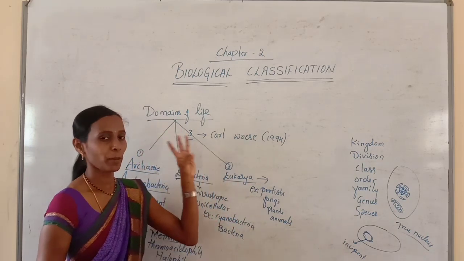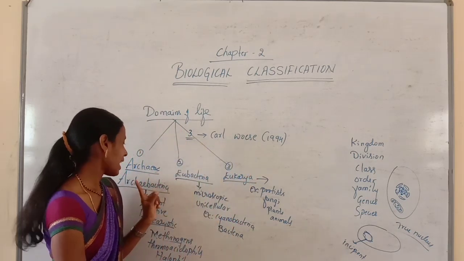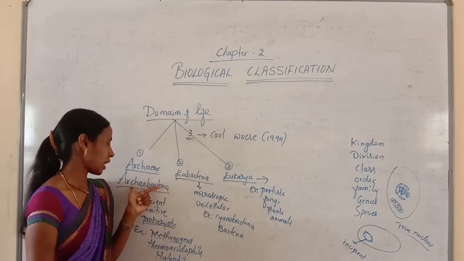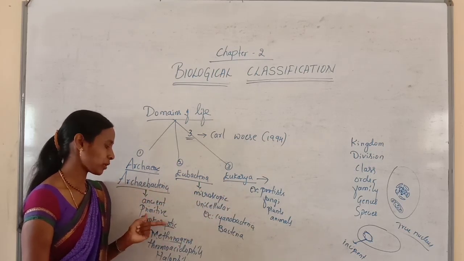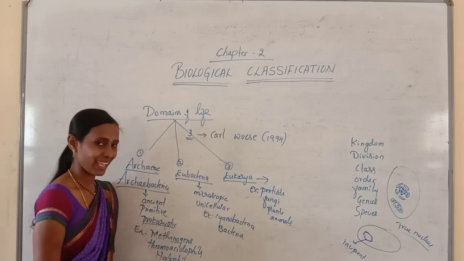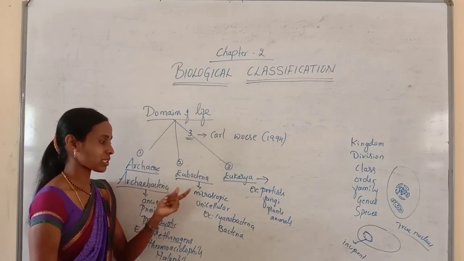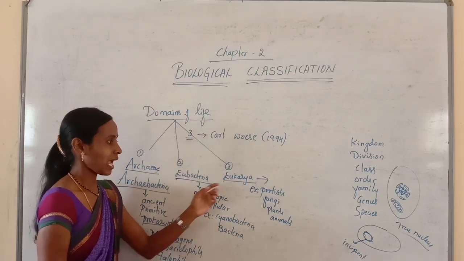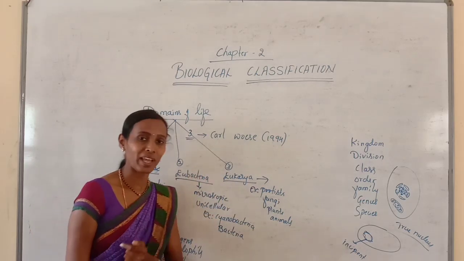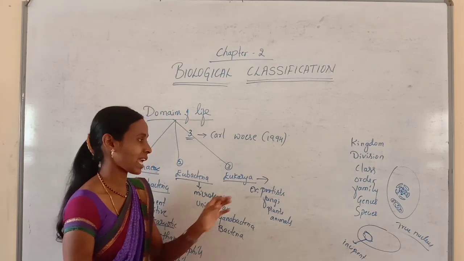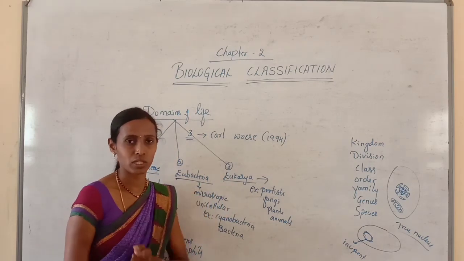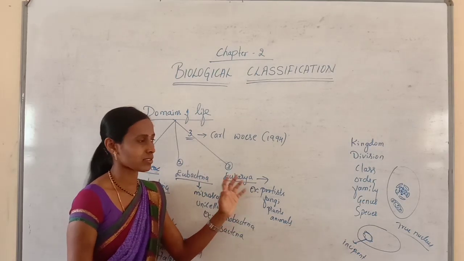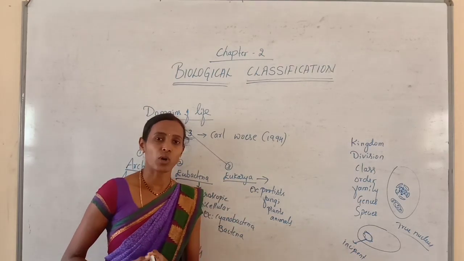There are three major domains, namely archaebacteria, eubacteria and eukarya. Archaebacteria are ancient primitive prokaryotes and these are the examples. Eubacteria are microscopic unicellular organisms, examples. And eukarya are well-advanced eukaryotic organisms with a well-defined nucleus and membrane-bound cell organelles, and examples are like this. So this is about the domains of life.